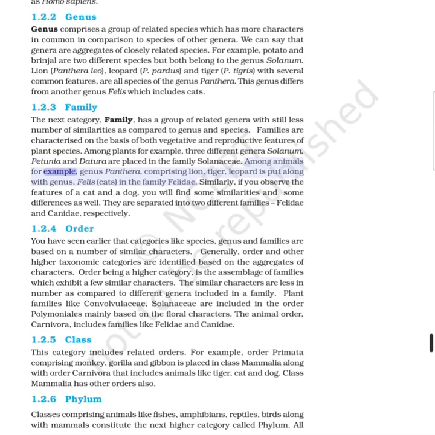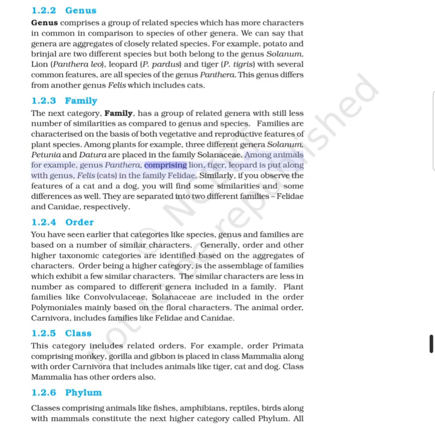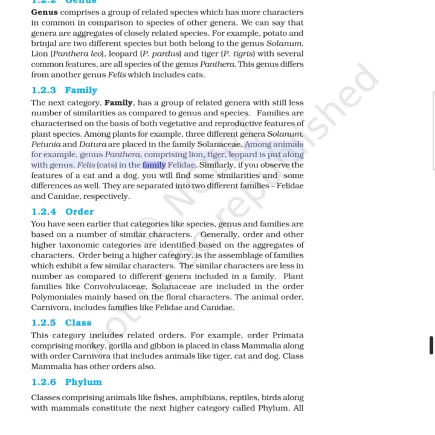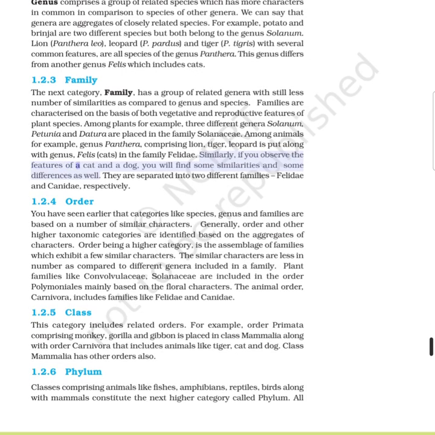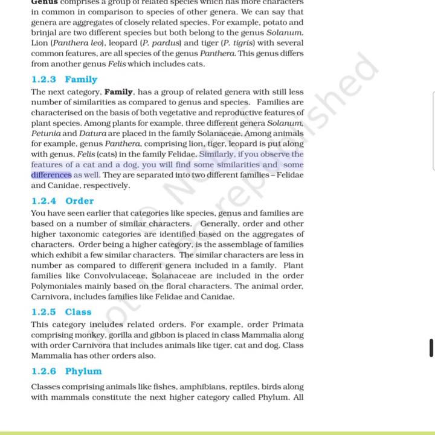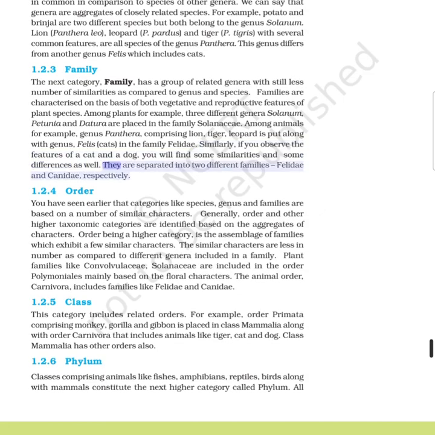Among animals, for example, genus Panthera, comprising lion, tiger, leopard, is put along with genus Felis in the family Felidae. Similarly, if you observe the features of a cat and a dog, you will find some similarities and some differences as well. They are separated into two different families, Felidae and Canidae, respectively.